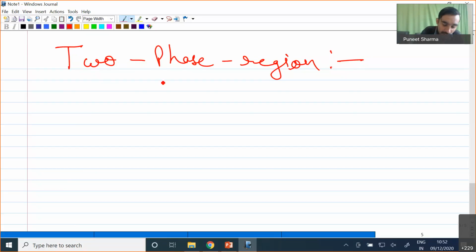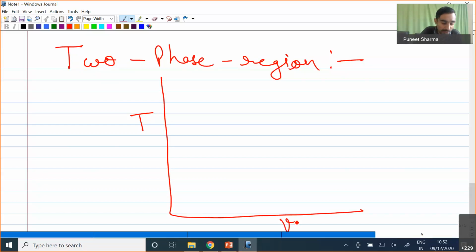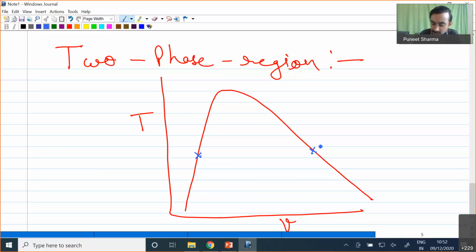Okay, so in the two-phase zone, this is my temperature axis, this is my volume axis, and this is my liquid-vapor dome. We have seen already that at this particular point our entire mass is in the liquid phase, and at this particular point our entire mass is in the vapor phase. In between these two we actually have a combination of liquid plus vapor.